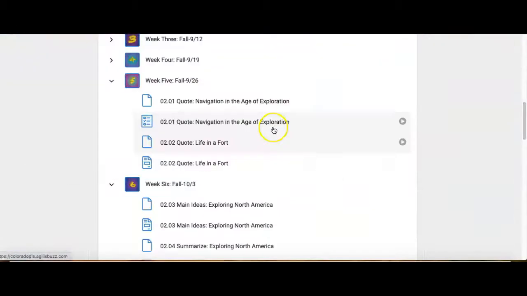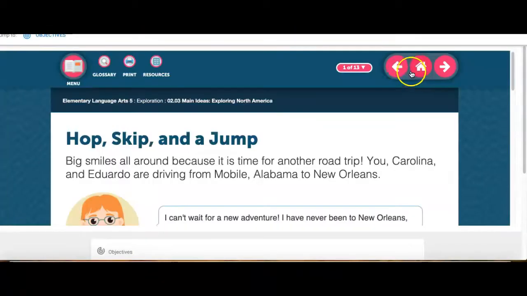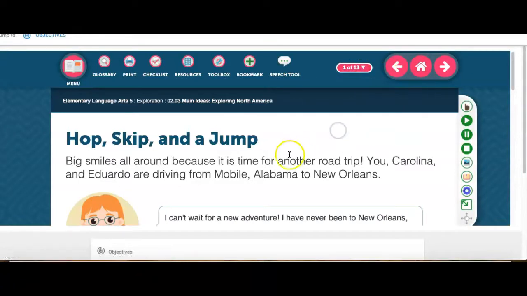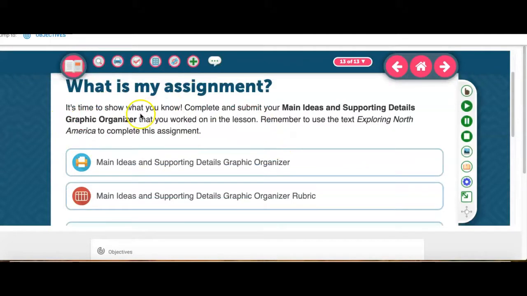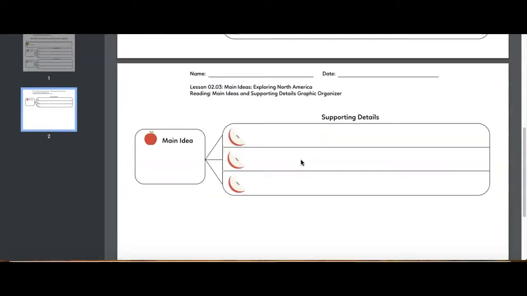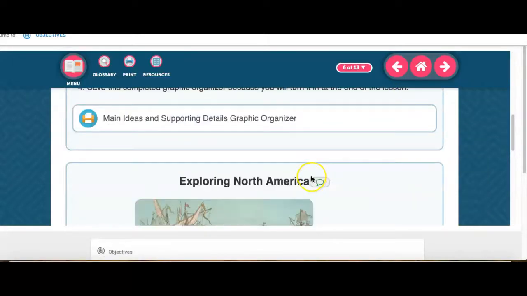As you go back in week 6, you are going to continue that. Always moving through all the content pages, you're going to see what will be due. On this one, you are still working on your narrative, but for this submission, you are going to turn in a main ideas and supporting details graphic organizer. But note that all throughout these pages, they're still having you work on your narrative, okay?